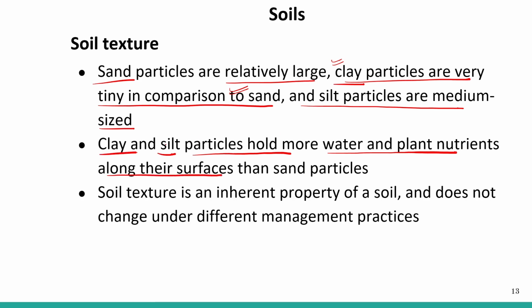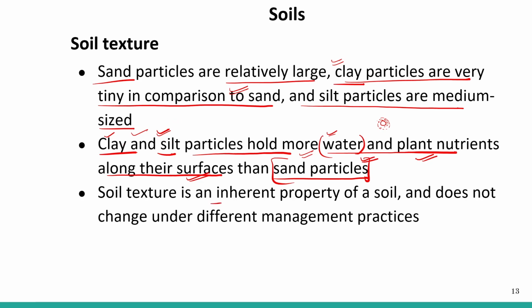So clay and silt are very, very important as they can hold more water. Soil particles are there, water can be present surrounding them, and some nutrients are also present surrounding them, right? So clay and silt particles hold more water and plant nutrients along their surface than the sand particles, and sand particles are quite larger as compared to clay and silt particles.